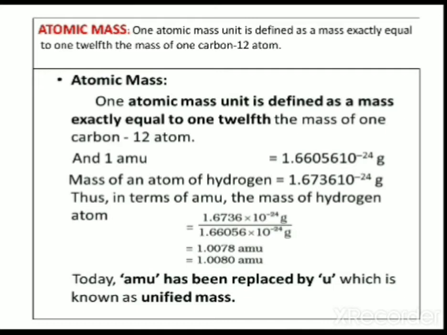Hydrogen is the first element of the periodic table. Today, atomic mass unit has been replaced by u, which is known as unified mass. It is a unit of atomic mass. That is, atomic mass unit is replaced by the unified mass.